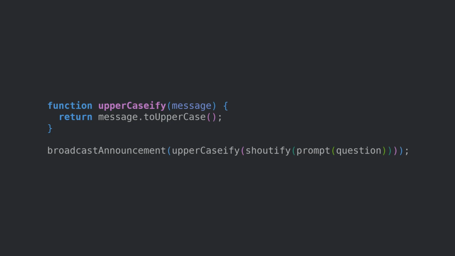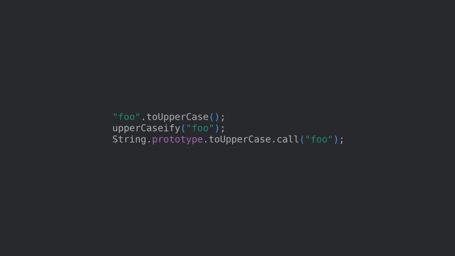Now, where do methods and objects play into this? Well, methods basically behave like regular functions, except they have an invisible this argument that is located outside the function call itself, and the same name can be bound to different functions for different objects. These invocations are equivalent, and I'll treat them as such in this video.